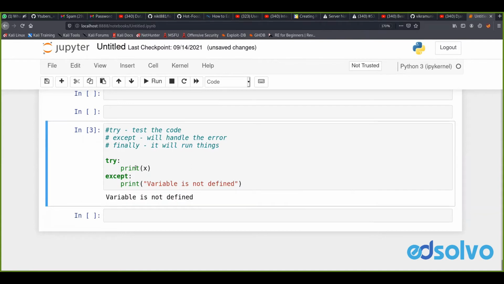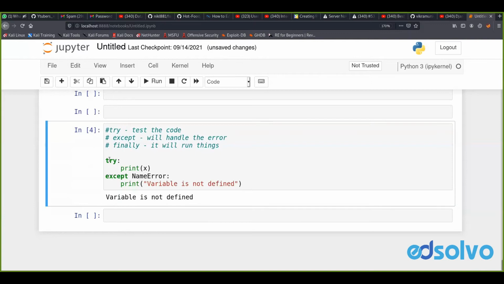So what happened here in the try block is that we printed something which we haven't defined, so it throws an error. That error goes inside the except block, which prints variable is not defined. We can also write NameError there, and it will run just the same.